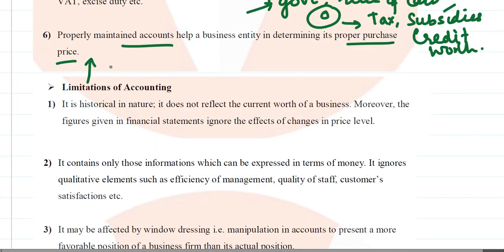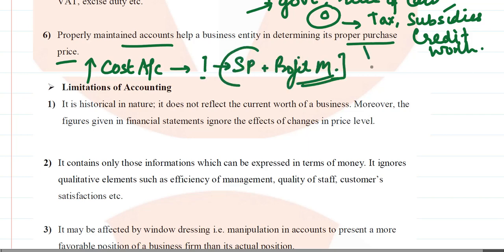Now this is one of the aspects that can be covered in cost accounting, in the sense that when we know the cost of one such product, we can find its selling price by adding a profit margin. This also helps in transfer pricing.